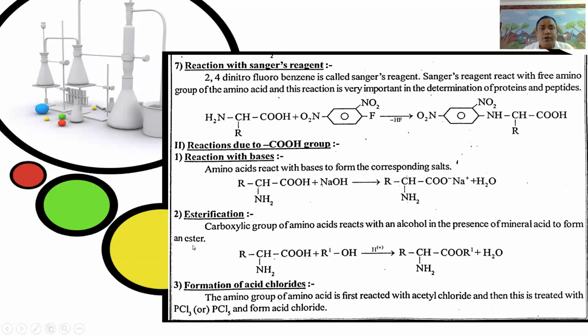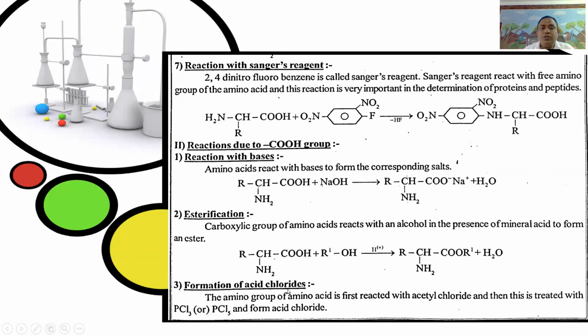That is, RCHNH2COOH plus alcohol R-OH in the presence of mineral acid gives the ester RCHNH2COOR plus H2O. Next, the third one is formation of acid chlorides.